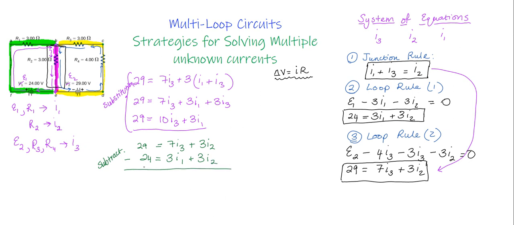Okay, so 29 minus 24 gives me 5. 7I3 minus 3I1, well, those aren't like terms, but I could do 7I3 minus 3I1 like this. And then I see that 3I2 minus 3I2 eliminates 3I2, which is what I wanted. So now I have two equations that only deal with two variables, which now I can use the next set of steps in order to solve for those variables.